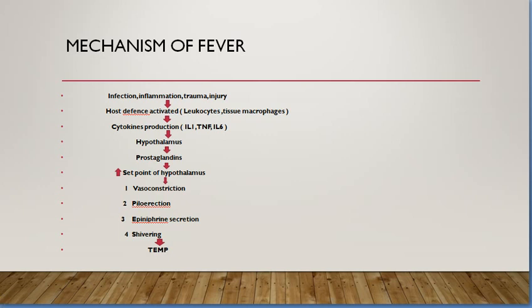Now mechanism of fever. When an infection, inflammation, trauma or injury occurs, first host defense mechanism is activated, such as leukocytes and tissue macrophages. These lead to cytokines production such as interleukin-1, interleukin-6 and tumor necrosis factor. These factors act on the hypothalamus, and hypothalamus causes the production of prostaglandin E2, increases the set point of hypothalamus and activates the mechanism of vasoconstriction, piloerection, epinephrine secretion and shivering mechanisms. These all mechanisms then lead to increased body temperature.